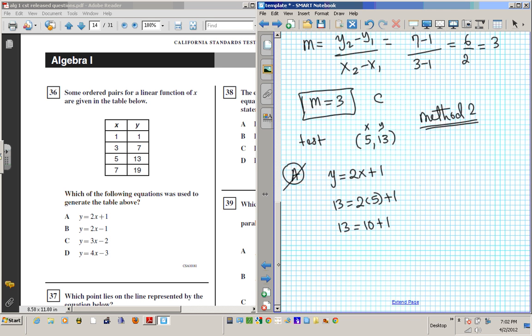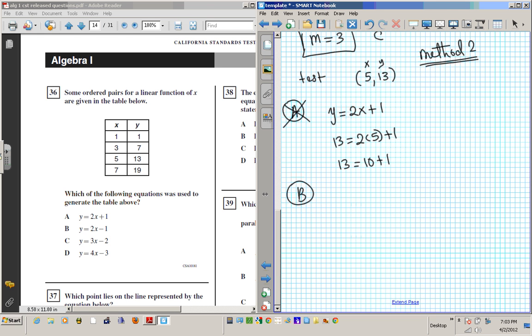Uh-oh, what did I just do? So A is wrong, okay? All right, B. I'm going to test y equals 2x minus 1. So the question is, if I plug in this ordered pair (5, 13), is it going to work? Is 13 equals 2 times 5 minus 1? Is 13 equals 10 minus 1? 10 minus 1 is 9. 13 is not equal to 9. So B is not the answer. So let's try C. C is y equals 3x minus 2.